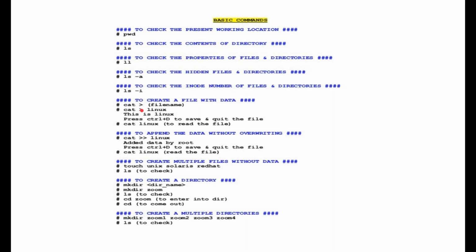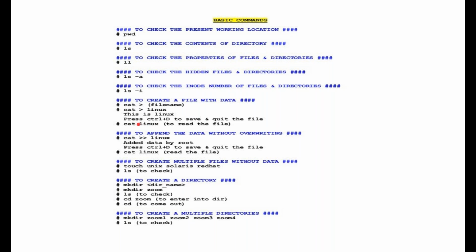Fine. One is cat. If you are not using this operator, that means you are checking the content of the file. If you are using this greater than operator, that means you are creating a file with data. For example, I write cat, this operator, and Linux. I write the content here. I press Control plus D to save the file and quit the file. And then I write only cat Linux. So it will show me the content of the file.